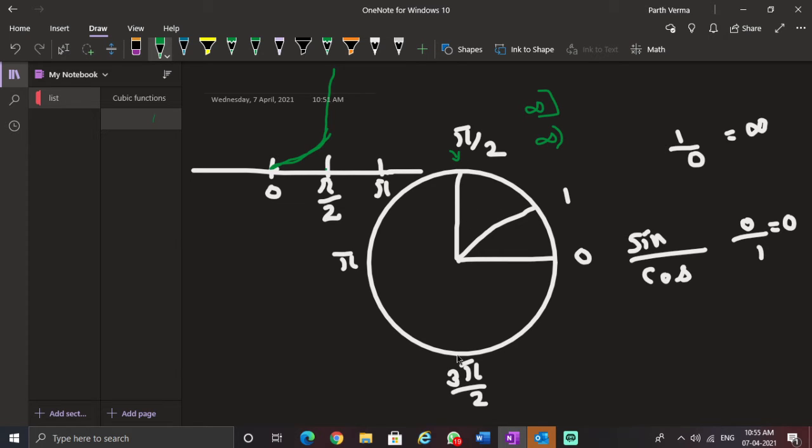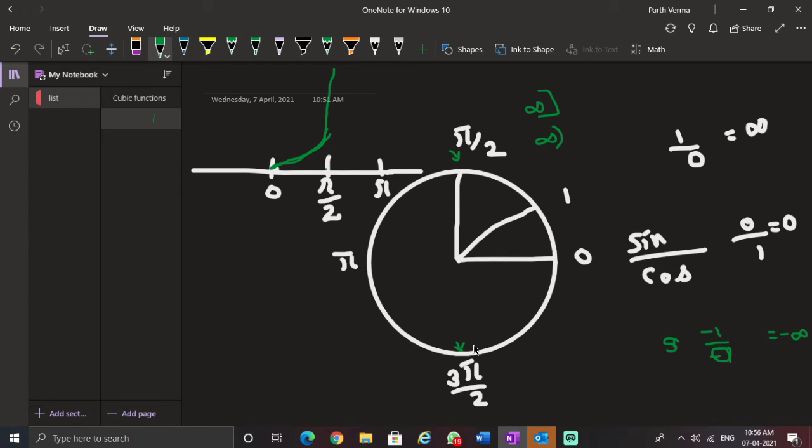Okay, where else won't it be defined? Here, because 3 pi by 2 is again the same thing. How do we find tan 3 pi by 2? It's sine 3 pi by 2 over cos 3 pi by 2. Sorry, cos 3 pi by 2 is 0 and sine 3 pi by 2 is -1. So it's again minus infinity. Okay, so it's not defined even here.